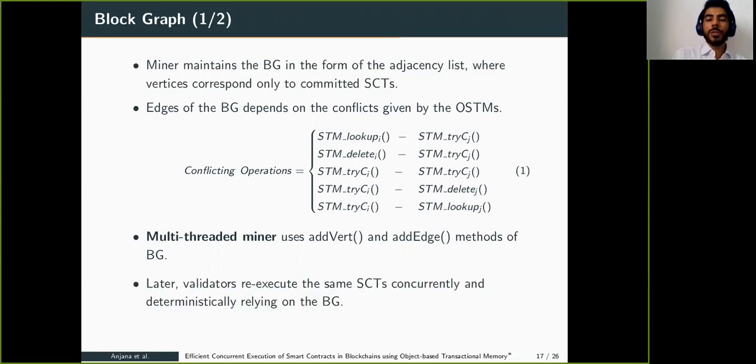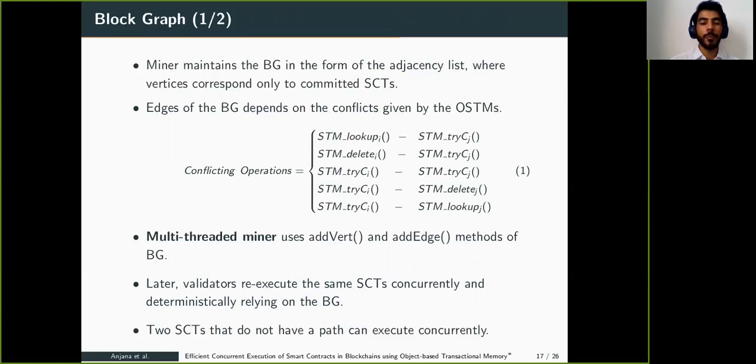Later, the validator re-executes the same smart contract transactions concurrently and deterministically, relying on the block graph. The validator executes them deterministically, while the miner executes the smart contract transactions non-deterministically. The miner has to identify the conflicts, construct the block graph, and if any transaction aborts, it has to retry. So the miner does more work than the validator and takes more time than the validator. We'll see the speedup variation between the miner and validator performance in the result section.